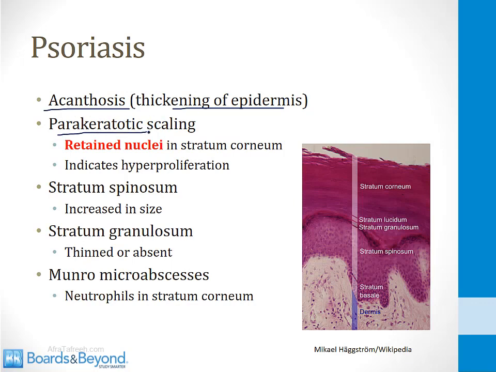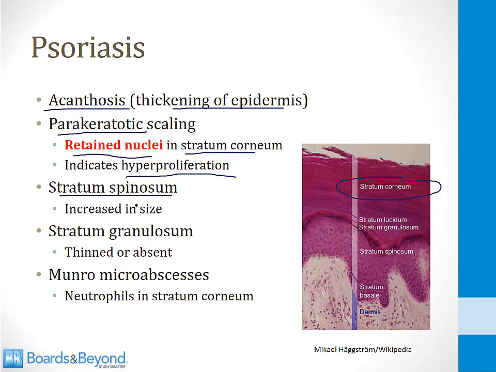So parakeratosis means retained nuclei in the stratum corneum. It's seen in conditions where there is hyperproliferation. Normally, the keratinocytes in the stratum corneum, the outer layer of the epidermis, do not contain nuclei. In conditions where there's lots of proliferation, you can see retained nuclei. That's called parakeratosis, and that's seen in psoriasis.